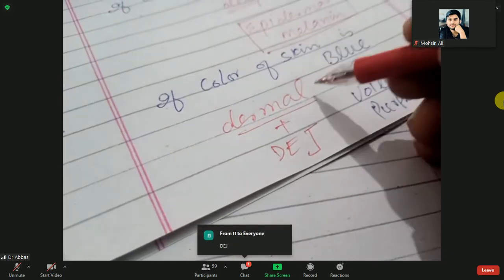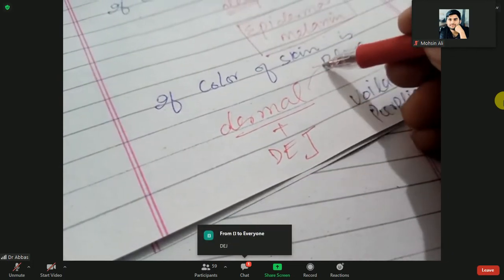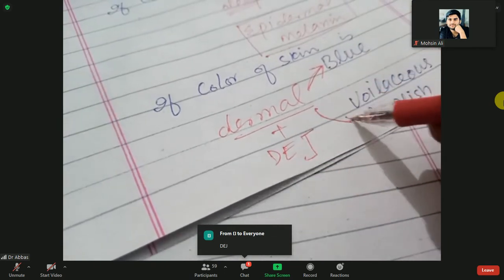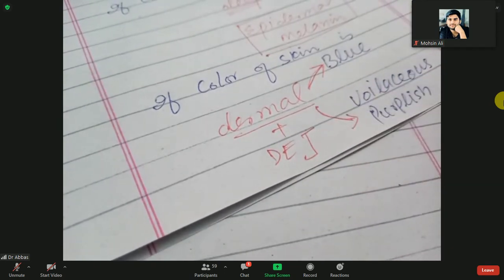If it is dermal melanin or melanocyte, the color will be blue. If it is violaceous, it will be the dermoepidermal junction.